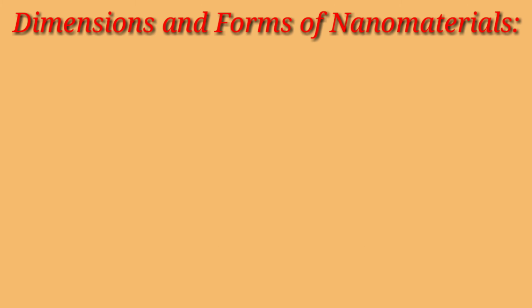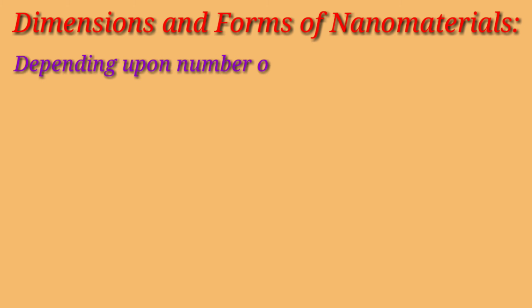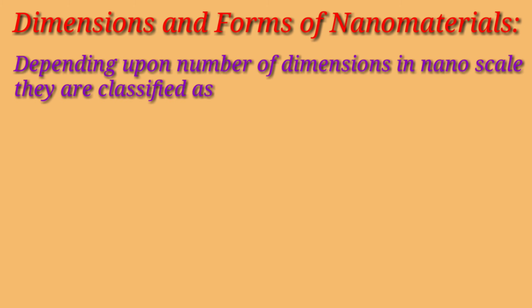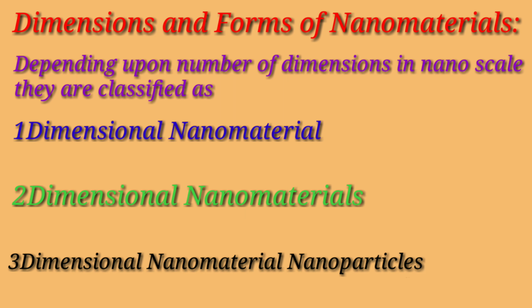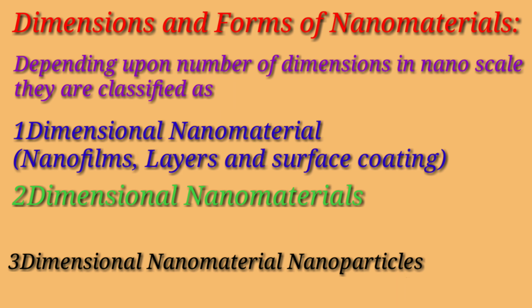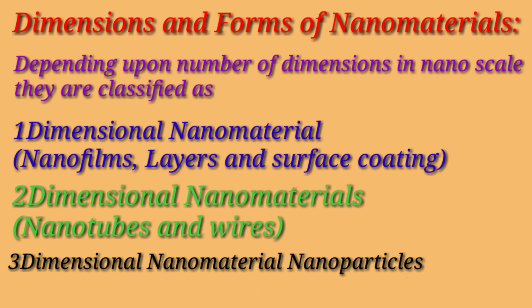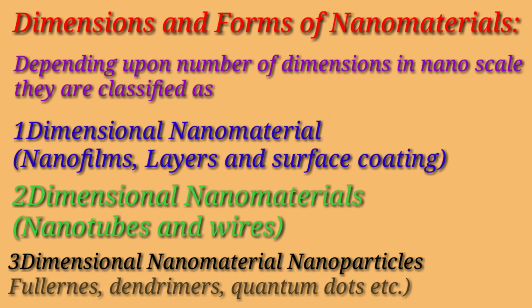Now let's see about dimensions and forms of nanomaterial. Depending upon the number of dimensions they have in nanoscale, they are classified as one-dimensional nanomaterial, two-dimensional nanomaterial, and three-dimensional nanomaterials. One-dimensional nanomaterial include nanofilms, layers, and surface coating. Two-dimensional nanomaterial includes nanotubes and nanowires, and three-dimensional nanomaterial includes nanoparticles like fullerene, dendrimers, quantum dots, etc.